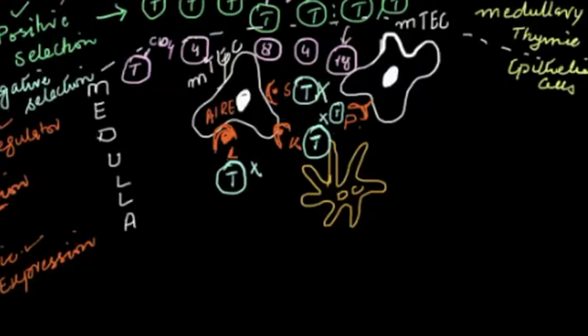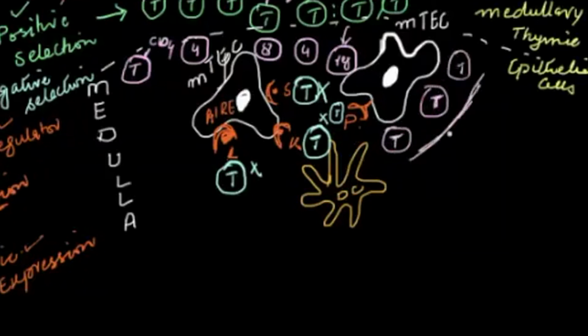Okay, and the cells which are okay, which don't recognize any of these, which are just normal, they have the antigen receptor to recognize some other microorganisms, bacteria or viruses. These T cells will be allowed to go further, as CD4, CD8 cells.